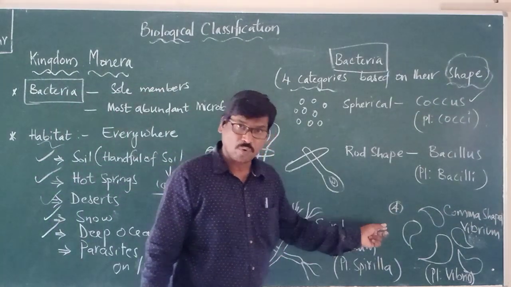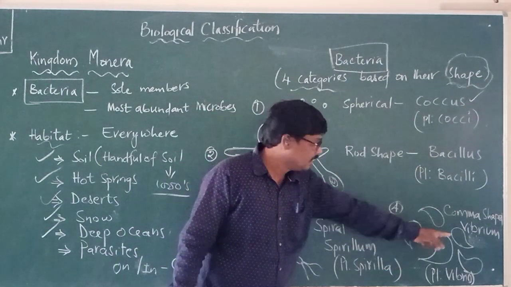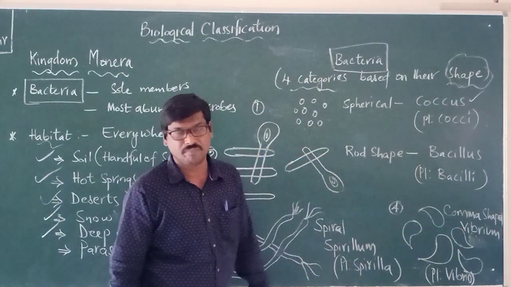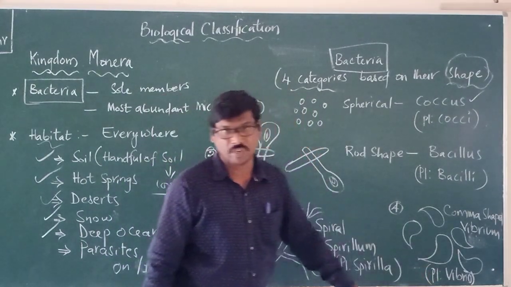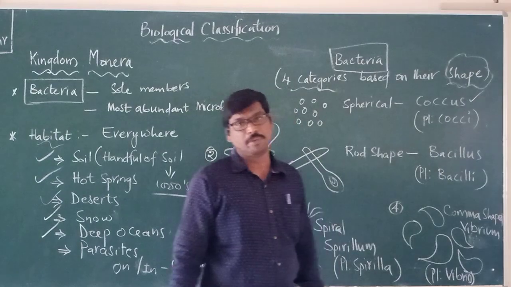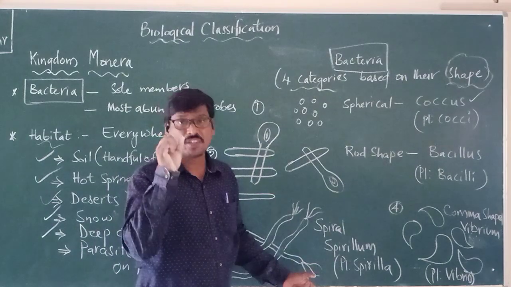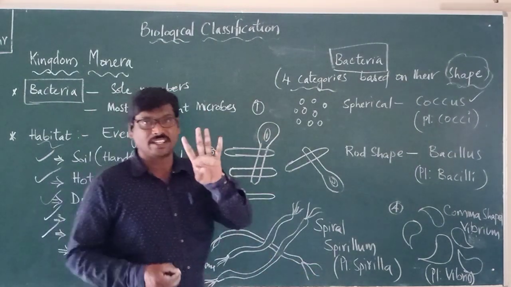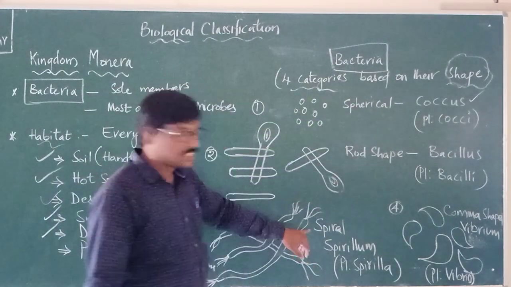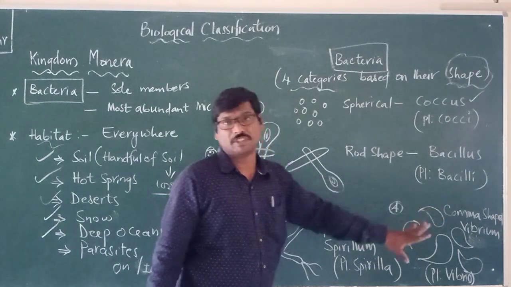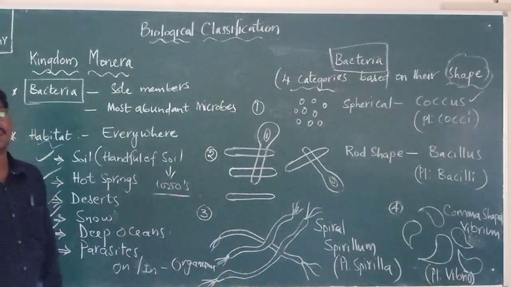And the fourth one, if you see, they are just appearing like a comma shape. Here we can say it as Vibrium, V-I-B-R-I-U-M. The plural word that is used here is Vibrio. So these are all the different shapes, and based upon the shapes, bacteria are grouped into 4 categories: spherical, rod shaped, spiral shape, and comma shape. These are the 4 different types of bacteria based upon their shapes.